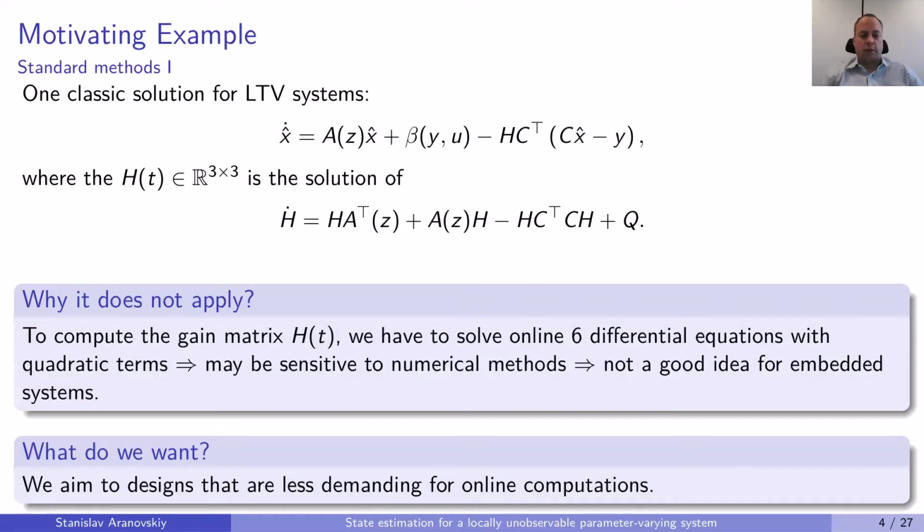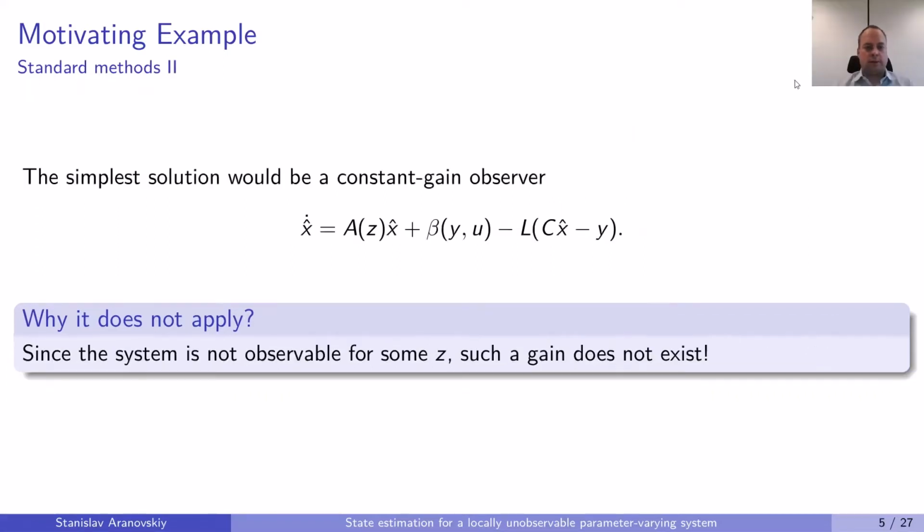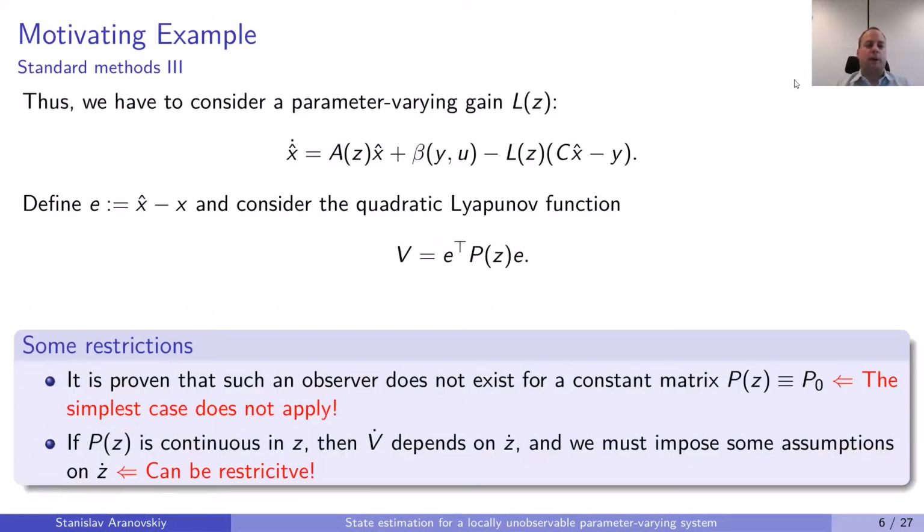So what we would like to have, we want to find an observer that is less demanding for numerical accuracy and where as much as possible can be pre-computed in advance in an offline way. The simplest possible solution is just to consider a constant gain observer. But since our system is not observable for some values of z, it's obvious that such an observer does not exist. So we have to consider a parameter varying gain L of z. And if we choose a standard observer structure and consider a quadratic polynomial function with a matrix P, then we have several options for P.